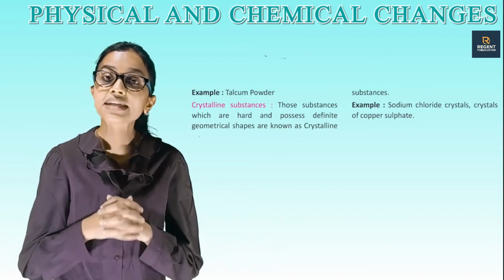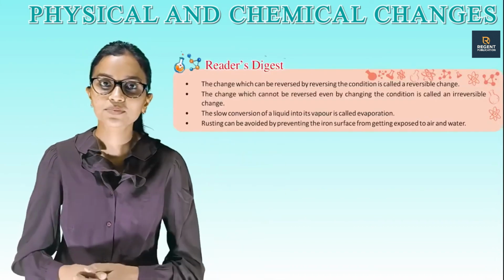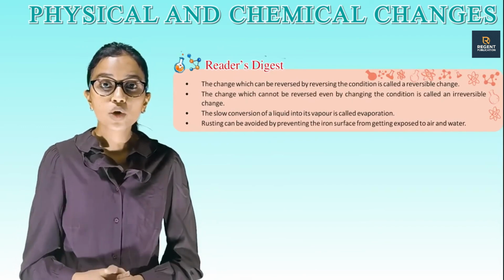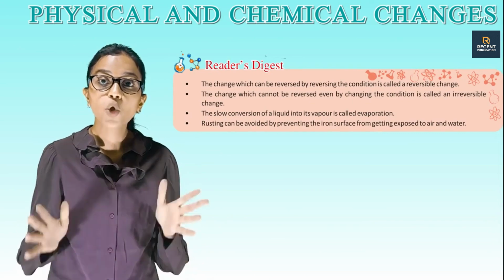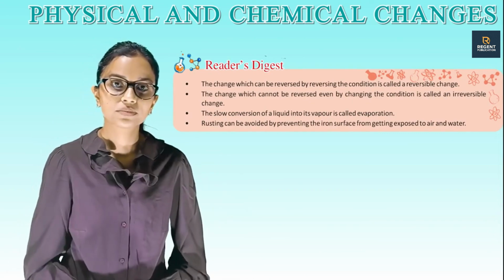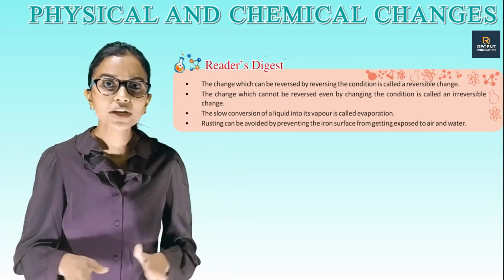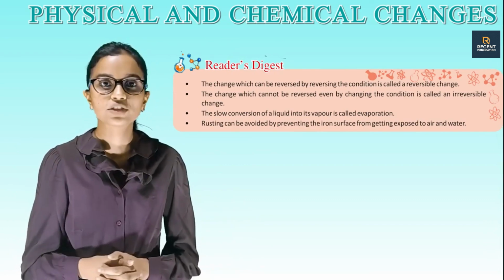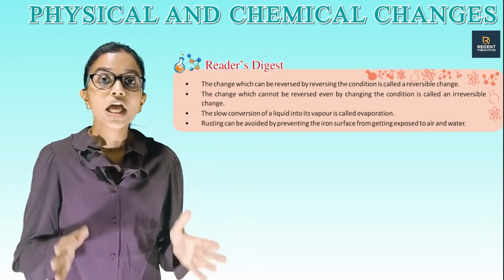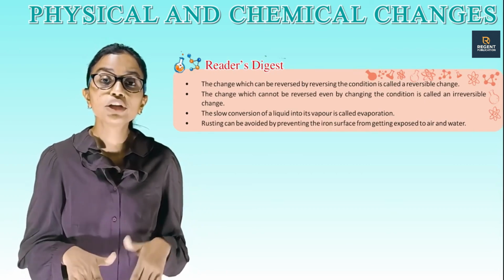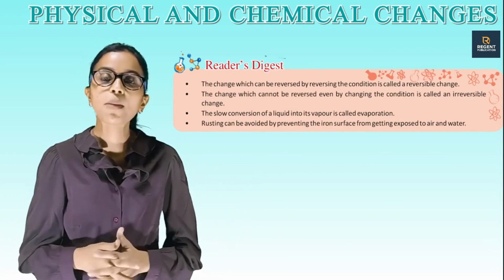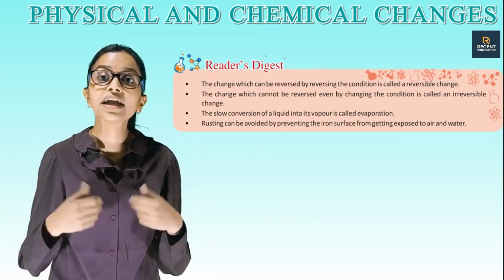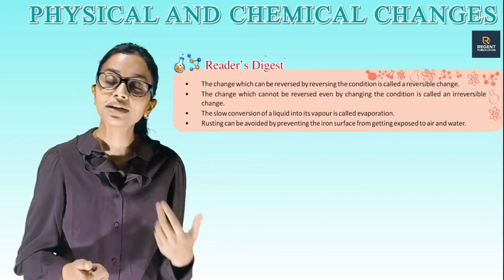Now students, it's time for Reader's Digest. The change which can be reversed by reversing the condition is called a reversible change. The change which cannot be reversed even by changing the condition is called an irreversible change. The slow conversion of a liquid into its vapor is called evaporation. Rusting can be avoided by preventing the iron surface from getting exposed to air and water.